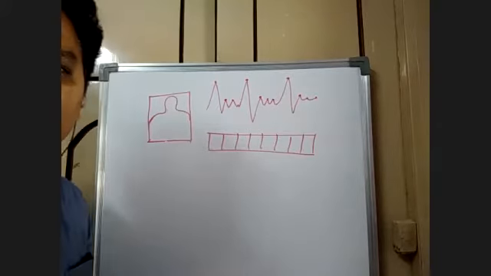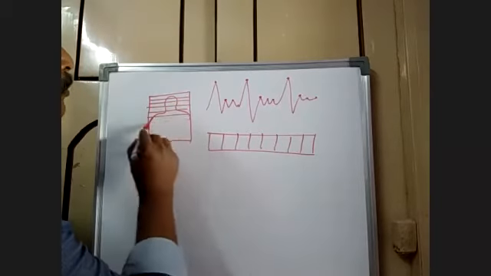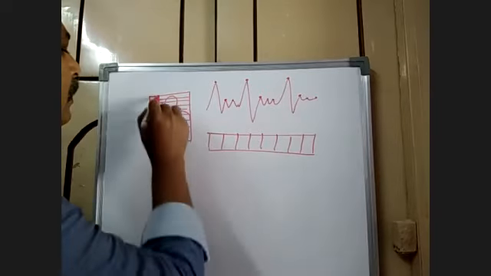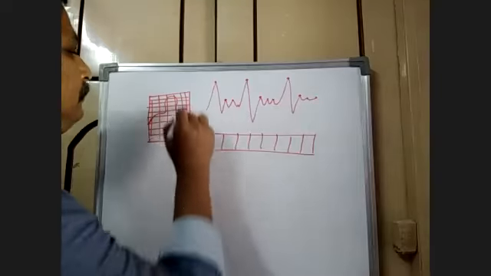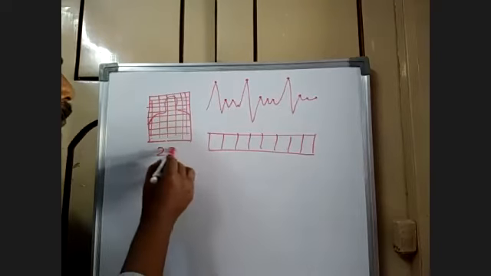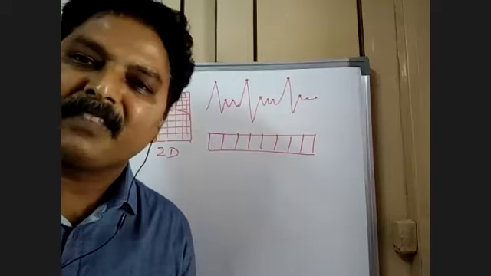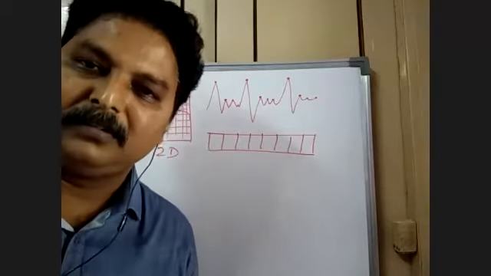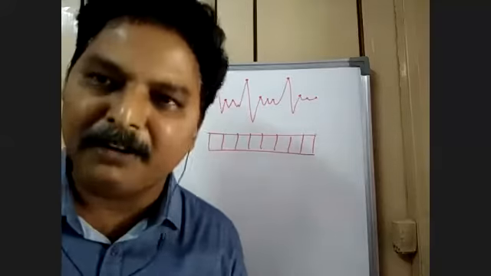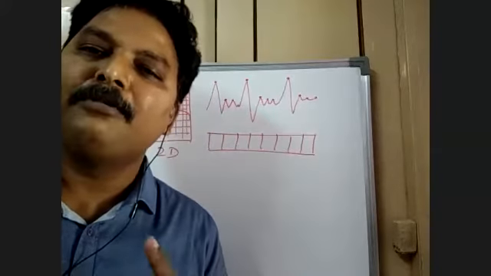If you zoom the passport photo, you will observe a matrix, 2D. That is 2D. Now tell me, every digital photo, every selfie that you have taken will be stored in the form of a 2D array.